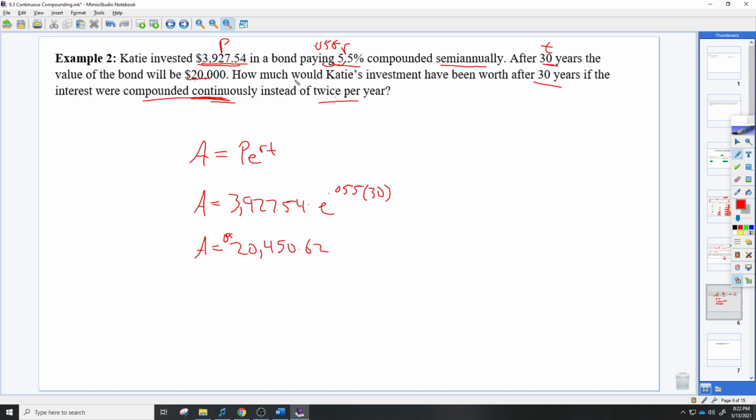So we answered the question. How much would Katie's investment have been worth after 30 years if she did it continuously instead of twice per year? She would have actually made an additional $450, because originally it was only $20,000, but now she's up to $20,450. So if it were compounded continuously, she would have made a couple hundred dollars extra within 30 years. So it's not really that much, but every penny helps, right?